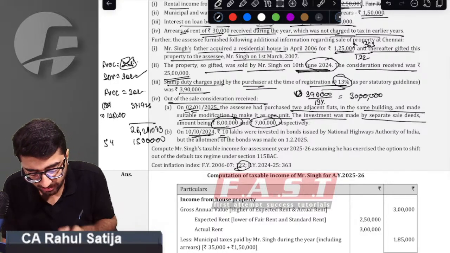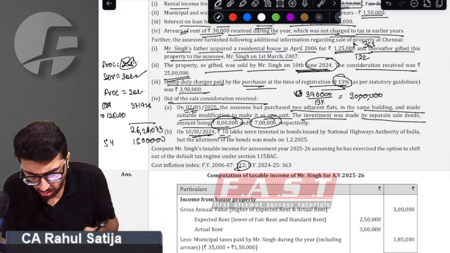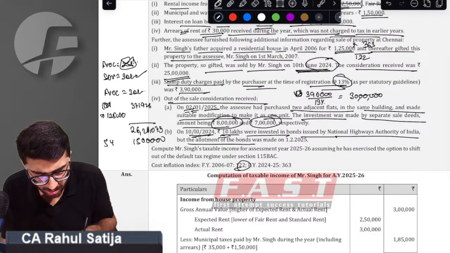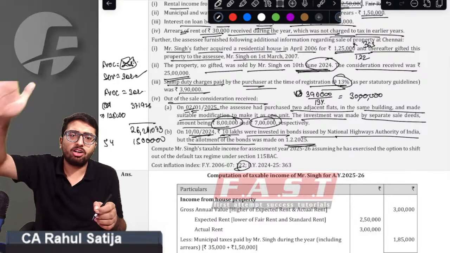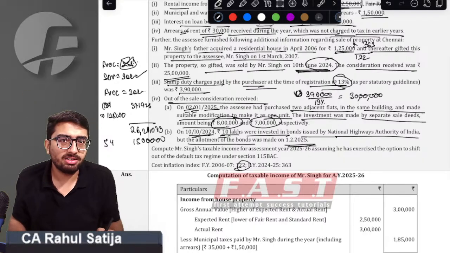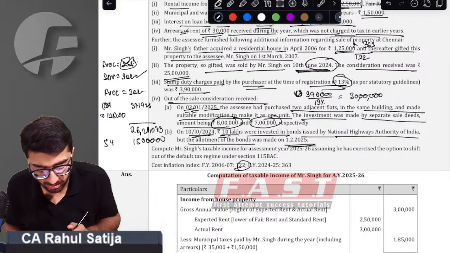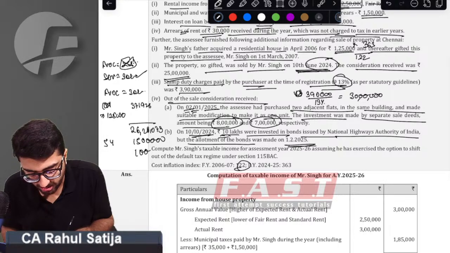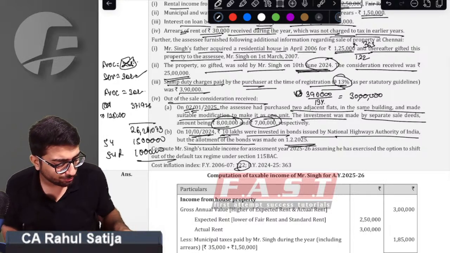Also, sir, on 10 July, 10 August or 10 October, 10 lakh were invested in the bonds of NHAI and allotment was received. So date of allotment is irrelevant. Date of allotment is always irrelevant, sir. We have to check the date of investment. The date of investment is within 6 months. So we will be allowed exemption under section 54F of rupees 10 lakh. Sir, what will be the taxable amount?